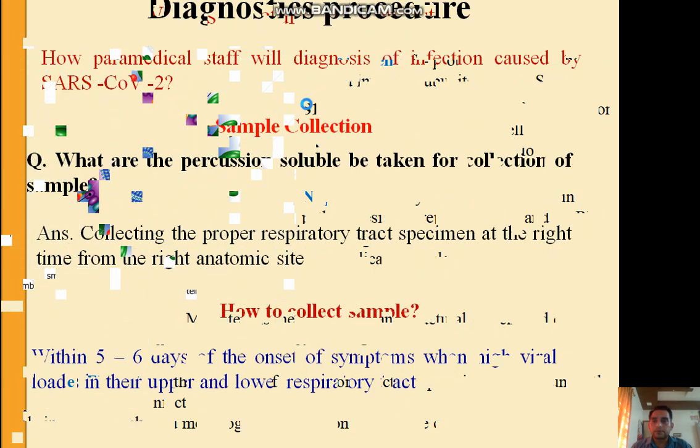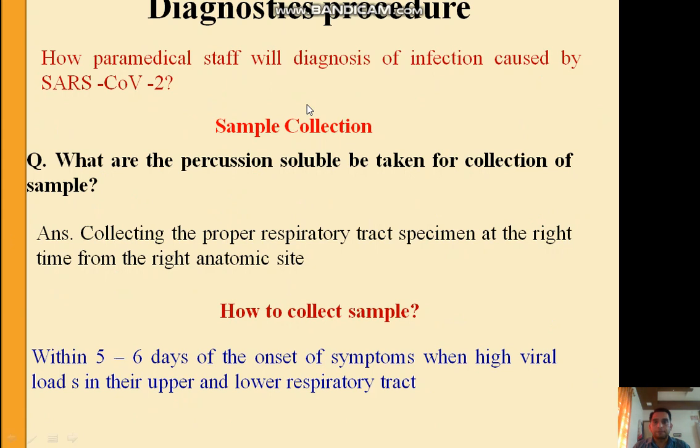Now, after you understand this basic structure of coronavirus, let us see the diagnostic procedure. Diagnosis means if you want to diagnose whether a person is infected with coronavirus or not, then the most important thing is sample collection, meaning how you can collect the sample.